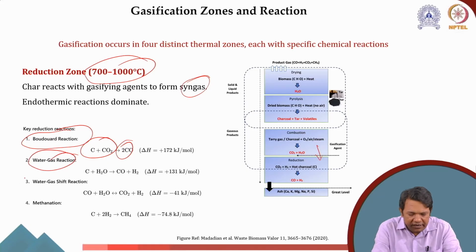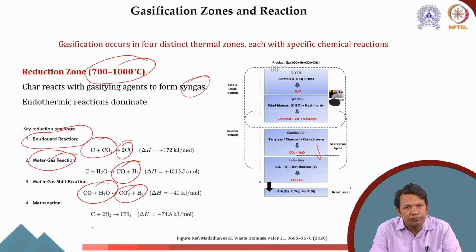Similarly, the water gas reaction will happen to give carbon monoxide and H2, which combined is referred to as syngas. There is also the possibility of the water gas shift reaction, CO plus H2O, giving CO2 plus H2.